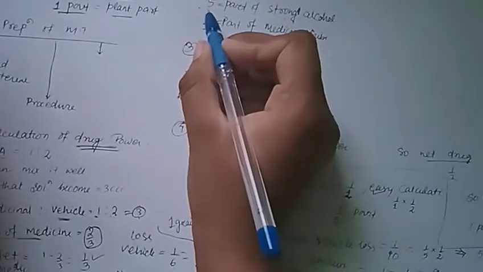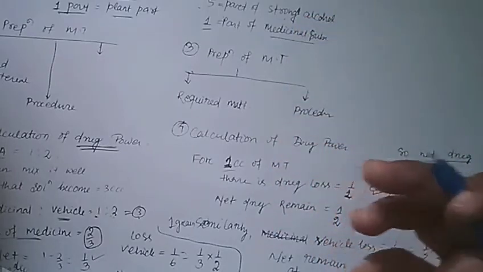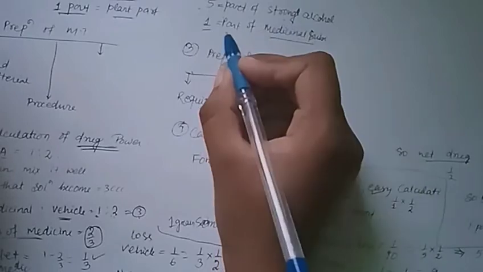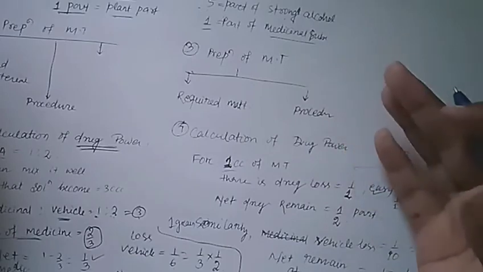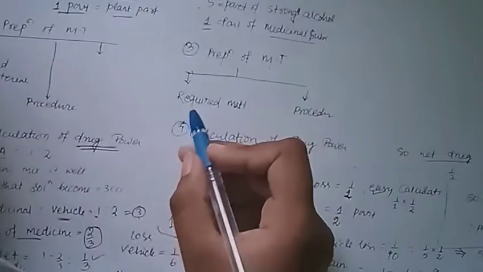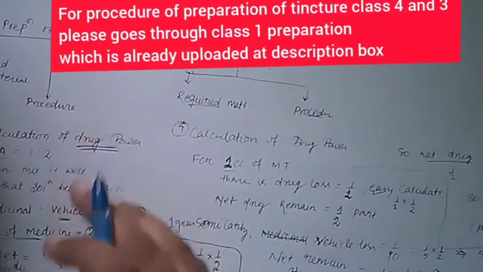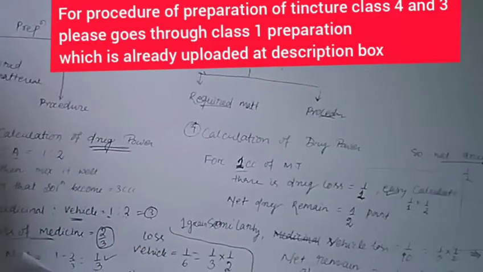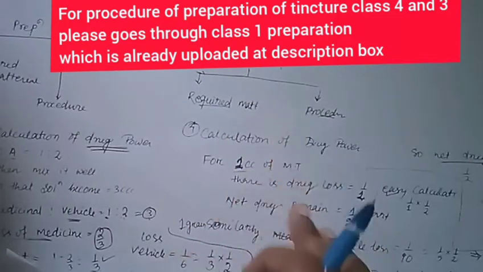You can see how much vehicle is required, because it is a dry plant. That is the main thing which makes these classes more interesting and more valuable. 5 parts of the strong alcohol with 1 part of the medicinal substance, so that the substance gets well mixed and makes our tincture best. Then the preparation of mother tincture: the required material and procedure are very similar to what we discussed in class 1 and class 2. These are all similar, and then the calculation of drop power.